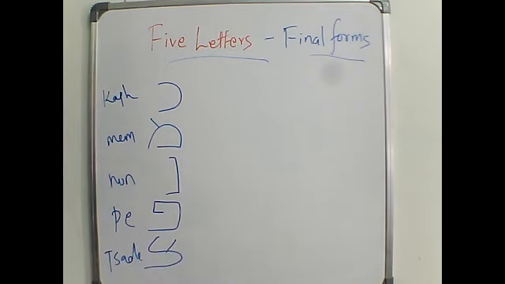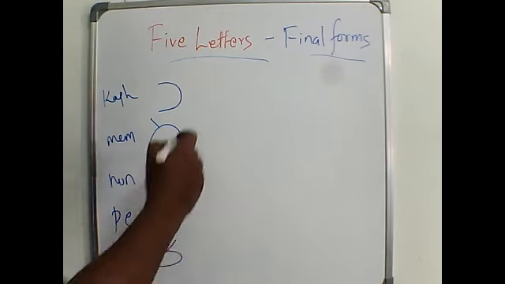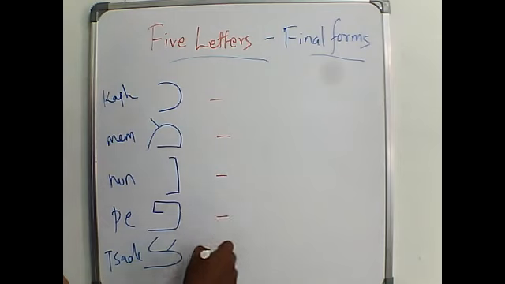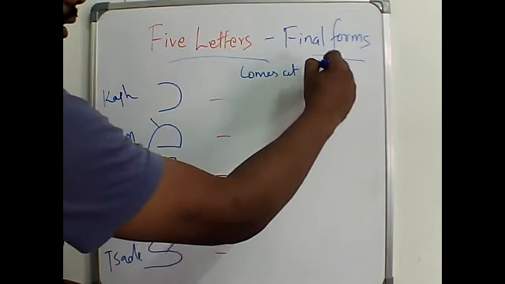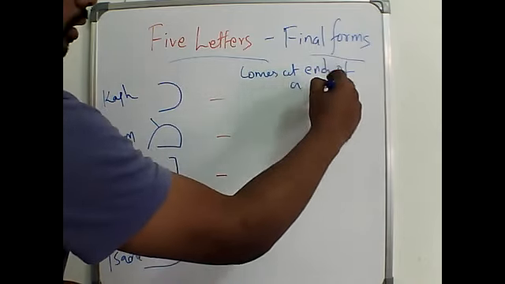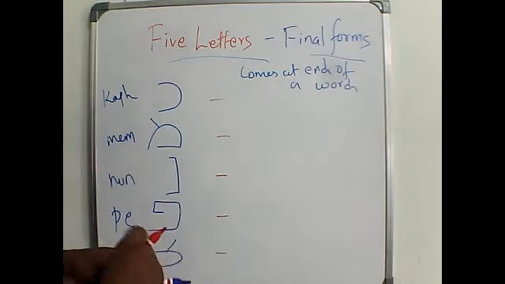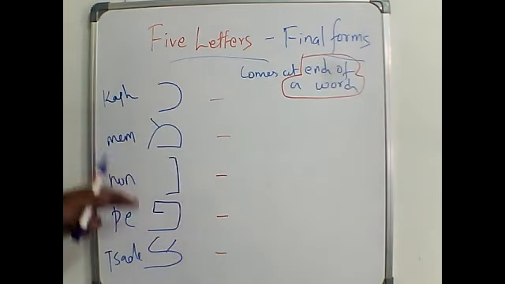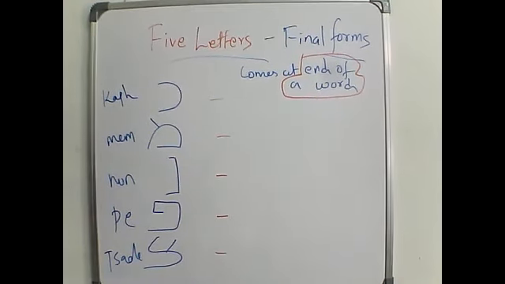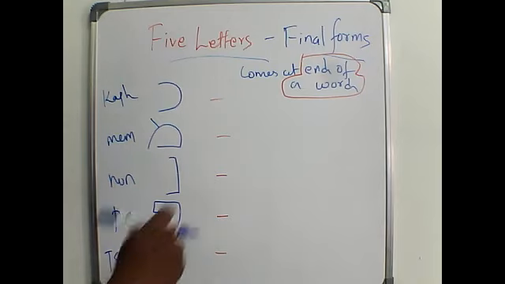These five letters, when they come at the end of a word, please make note of this thing, end of the word. When these letters come at the end of any word, they will change the form.